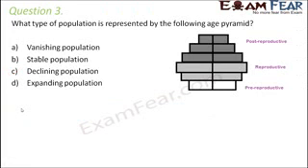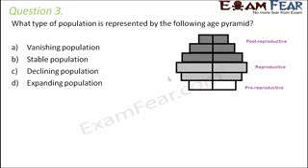Question number 3. What type of population is represented by the following age pyramid? So if you look at this age pyramid, what do you see? You see that you have more people in the older age groups when compared to the younger age groups. Like this is the reproductive age group, right? So in the reproductive age group, you have more people.